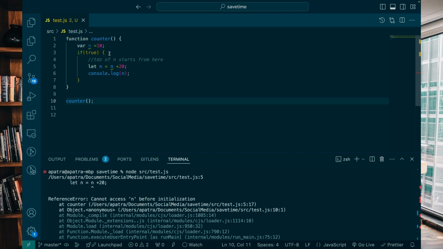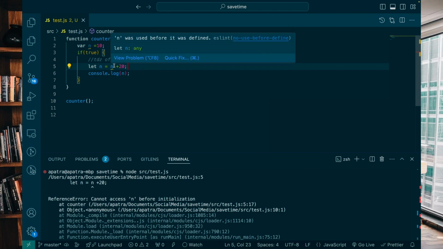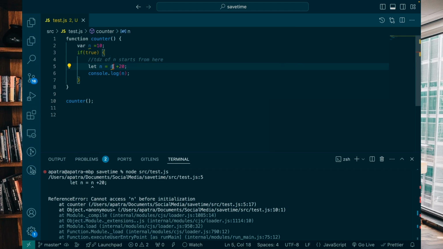Then it's basically the TDZ zone, the TDZ of n will start from here. So it will not end because it's not initialized with any value. So if n is not initialized and we're trying to access it here, then it will throw the reference error.